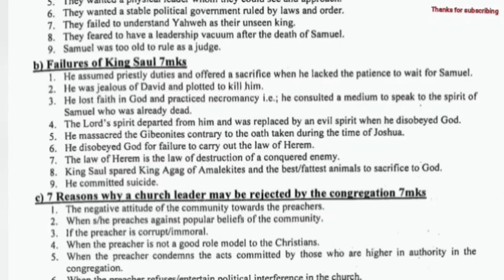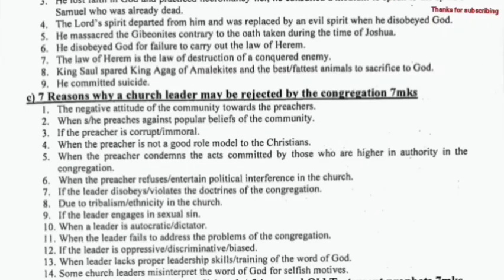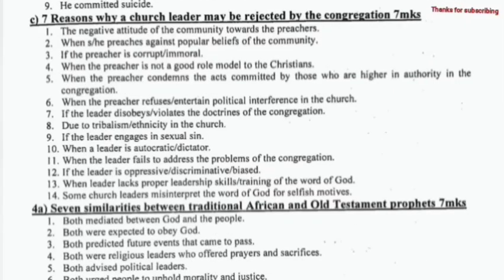4. The Lord's Spirit departed from him and was replaced by an evil spirit when he disobeyed God. 5. He massacred the Gibeonites contrary to the oath taken during the time of Joshua. 6. He disobeyed God for failure to carry out the law of Herem. The law of Herem is the law of destruction of a conquered enemy. 7. King Saul spared King Agag, the Amalekites, and the best, that is the fattest animals, to sacrifice to God. 8. He committed suicide.